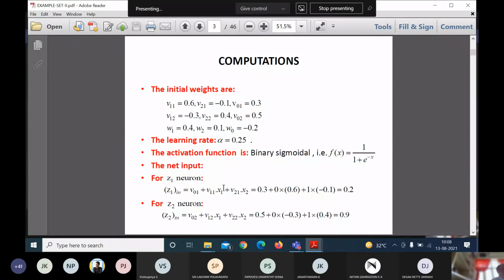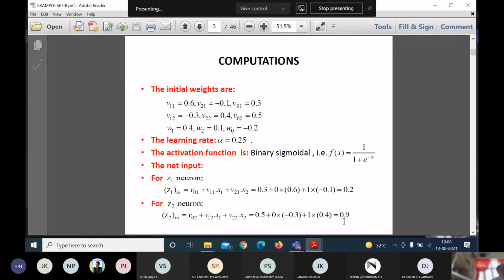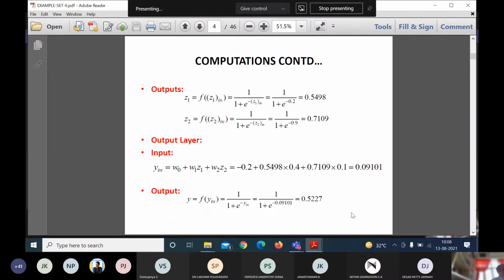All of this needs to be listed first for computation purposes. Then I need to calculate the net input for Z1 and Z2. I first concentrate on the hidden layer. How many nodes are there? Two nodes, Z1 and Z2. So I calculate the net input for Z1 and for Z2. Here it is 0.2 and here it is 0.9.